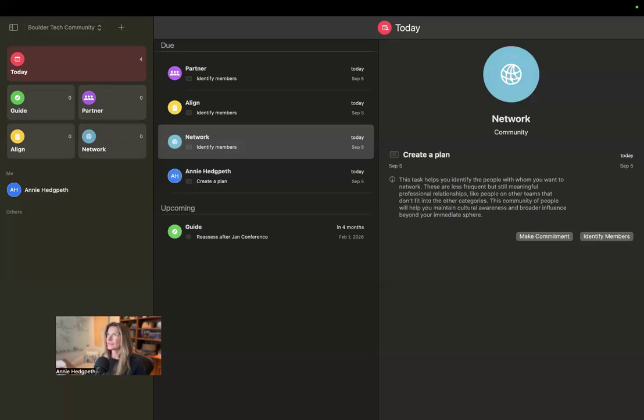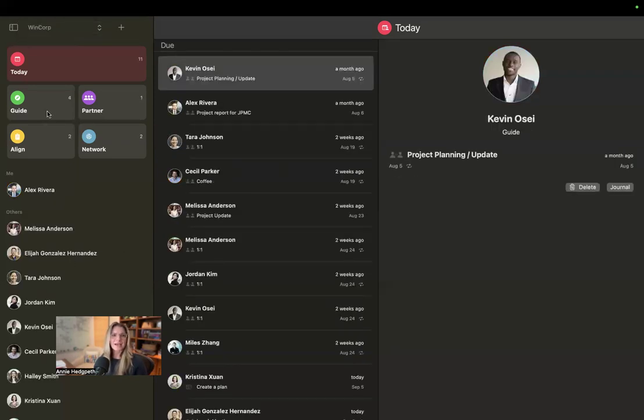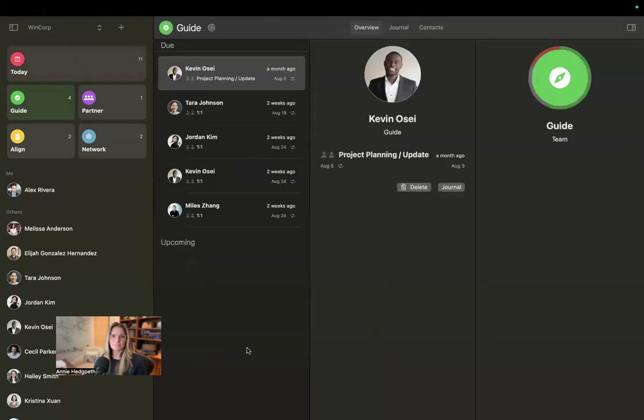All right, cool. So that is an example of making a commitment to a group. And so another way that you could relate to a group in this way is making a commitment to the group as there are people in it. So let's go back to our demo database, our WinCorp organization. And let's say that you want to have a team offsite for your guides or for your people that are in your guide group that you're guiding. And you are going to commit to them to plan an offsite by the end of the year.